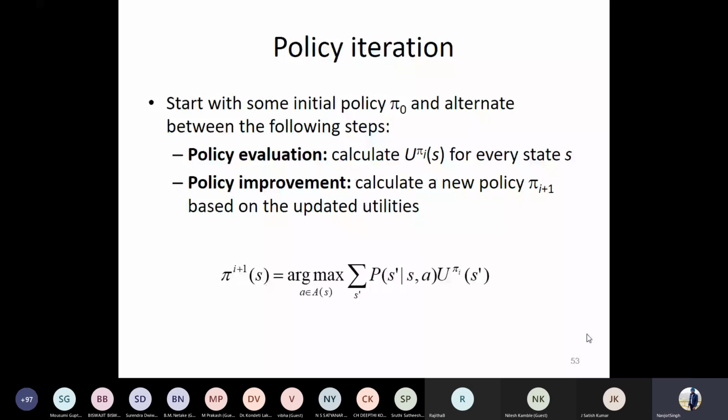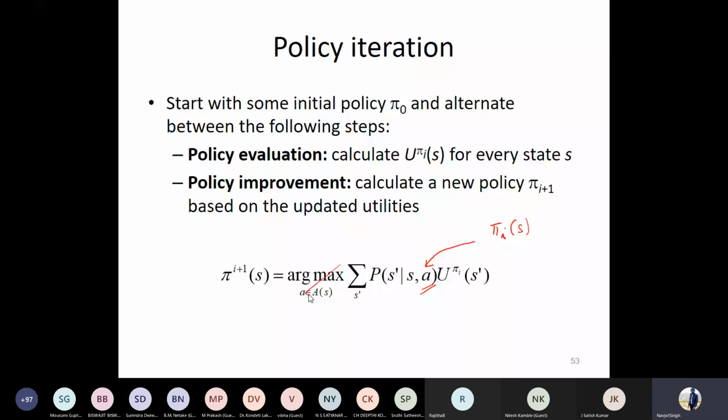Now, if we already know phi I, that means I know this action. What is this action A? This action A is nothing but phi I of S. Because what was phi? Phi was a policy which was mapping a state with an action. So if I replace this A with this phi I of S, I think we have eliminated the concept of this Rmax. I do not need to work upon which was the better action, because I already know what is the correct action as per the previous iteration policy.